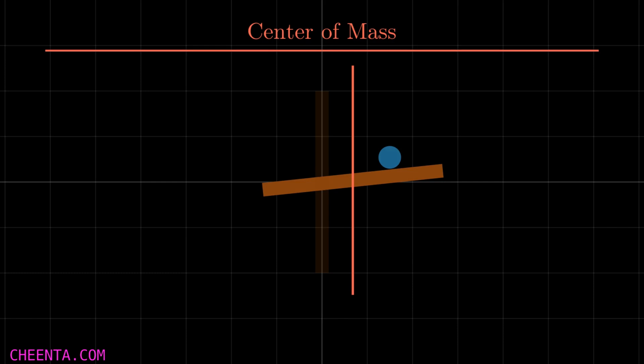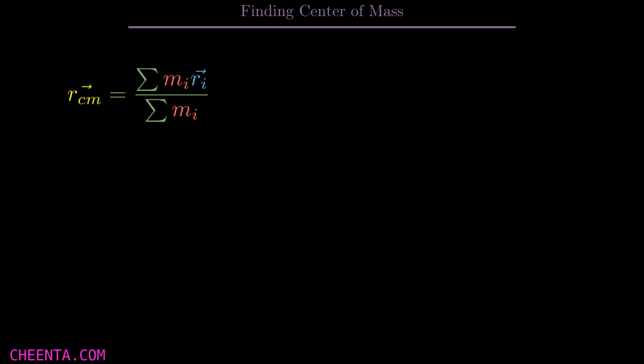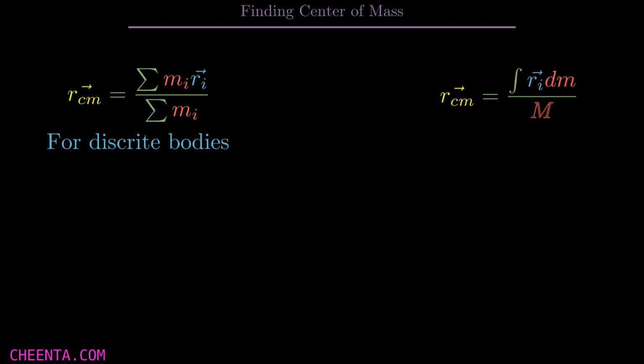Now let's find how to calculate center of mass. To find the center of mass of different bodies, we can use a formula something like this. This formula is only used for discrete bodies, like a group of particles. Now what about continuous bodies? Well, for them we can just replace the summation symbol with an integration, something like this. So this is the formula for continuous bodies. But we can't just use these two formulas, because let's just accept that the integrations are very hard, and in exams you can't do that because they take a very long time.